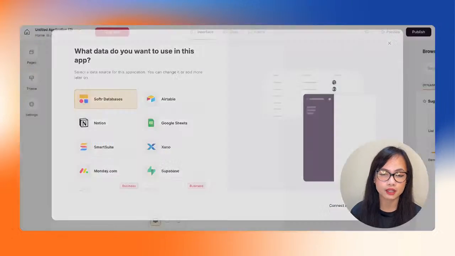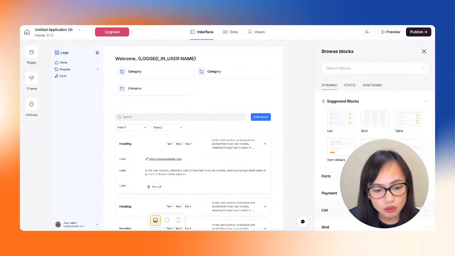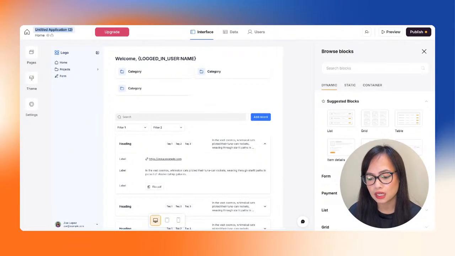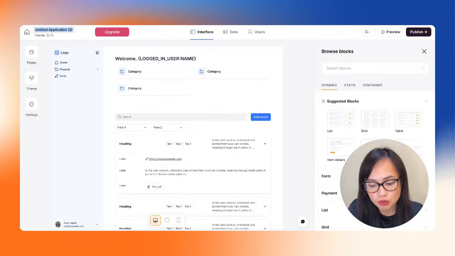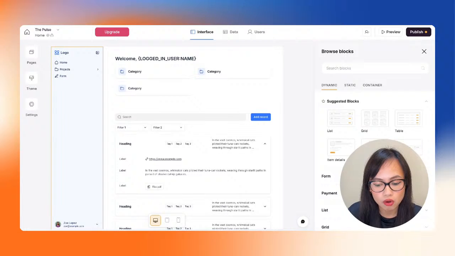So Softr is going to create the app, and this is the very first look that you will get. Do not be overwhelmed. We are going to navigate our way through this. At the top left corner, we have untitled application. I always like to work in an organized manner and rename whatever I'm looking at, so that I know exactly where to find it later on, and it's easier to navigate my whole workspace if I know exactly what each app is for. So as I said, we're going to be naming this the Pulse. There we go, I renamed that. This is just the first look, and we can always change these.